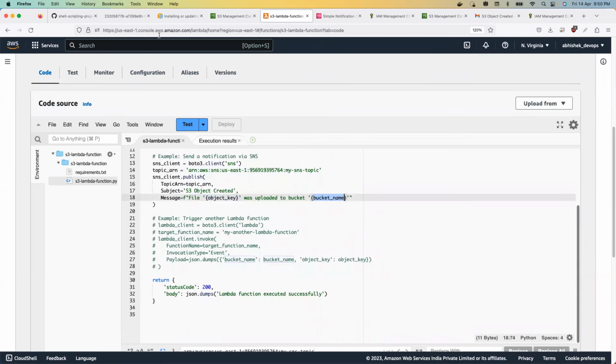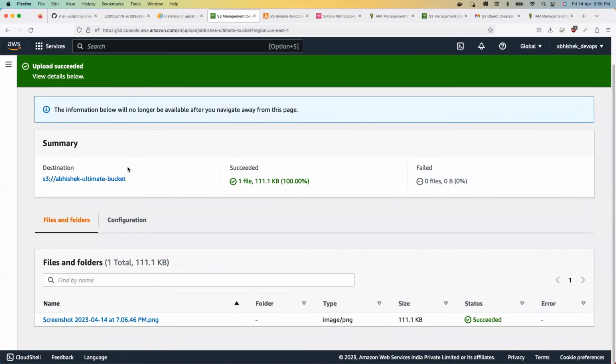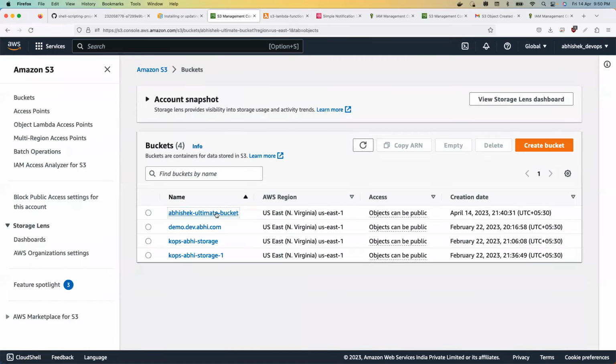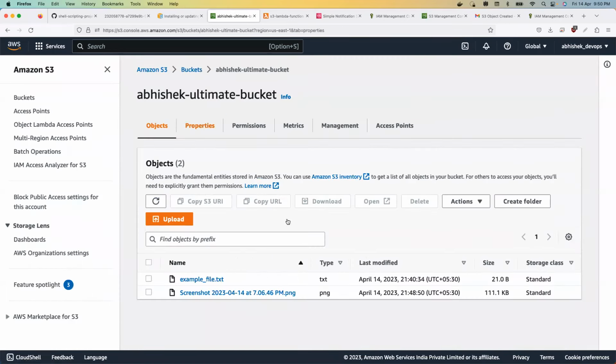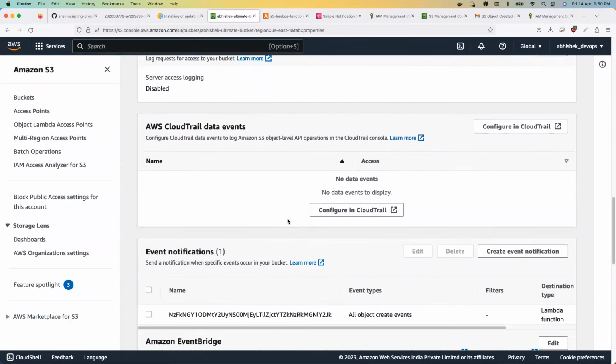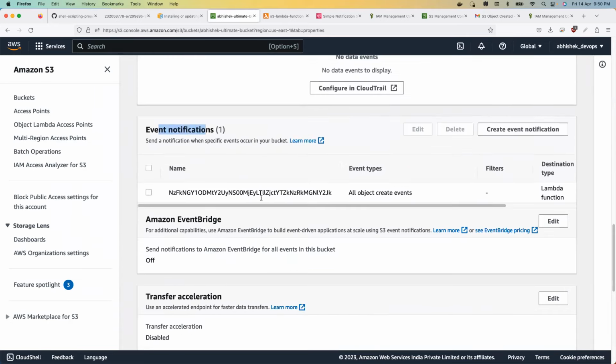Now let me walk you through the code. Okay, before the code, I can show you component to component. I think you have seen while I was debugging as well, but let me show you one more time that this is the S3 bucket, right? If you go to the S3 bucket here, what we will do in the properties is provide the S3 permissions to invoke the Lambda function. So this is called event triggering. Okay, see here, event notifications. So how do you do this?